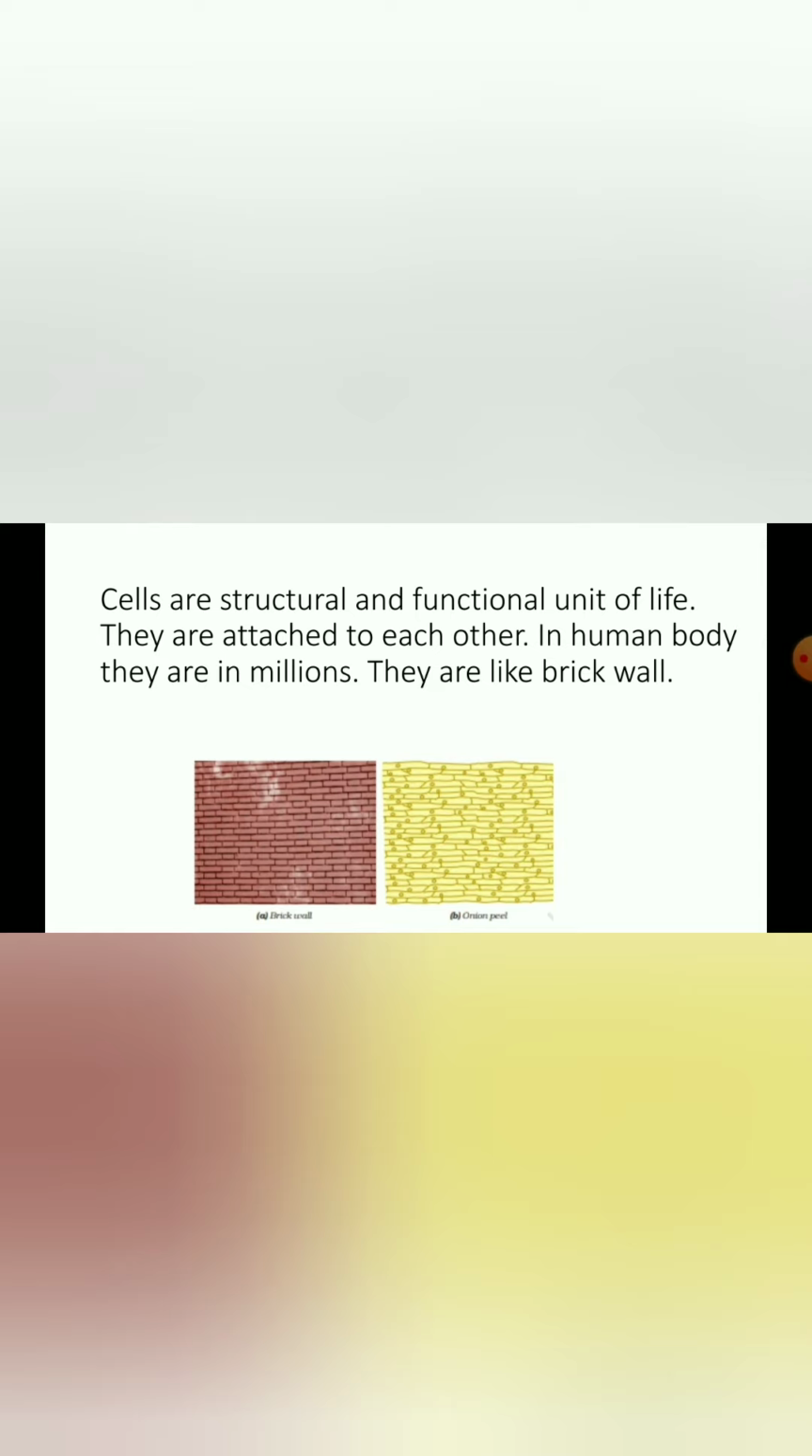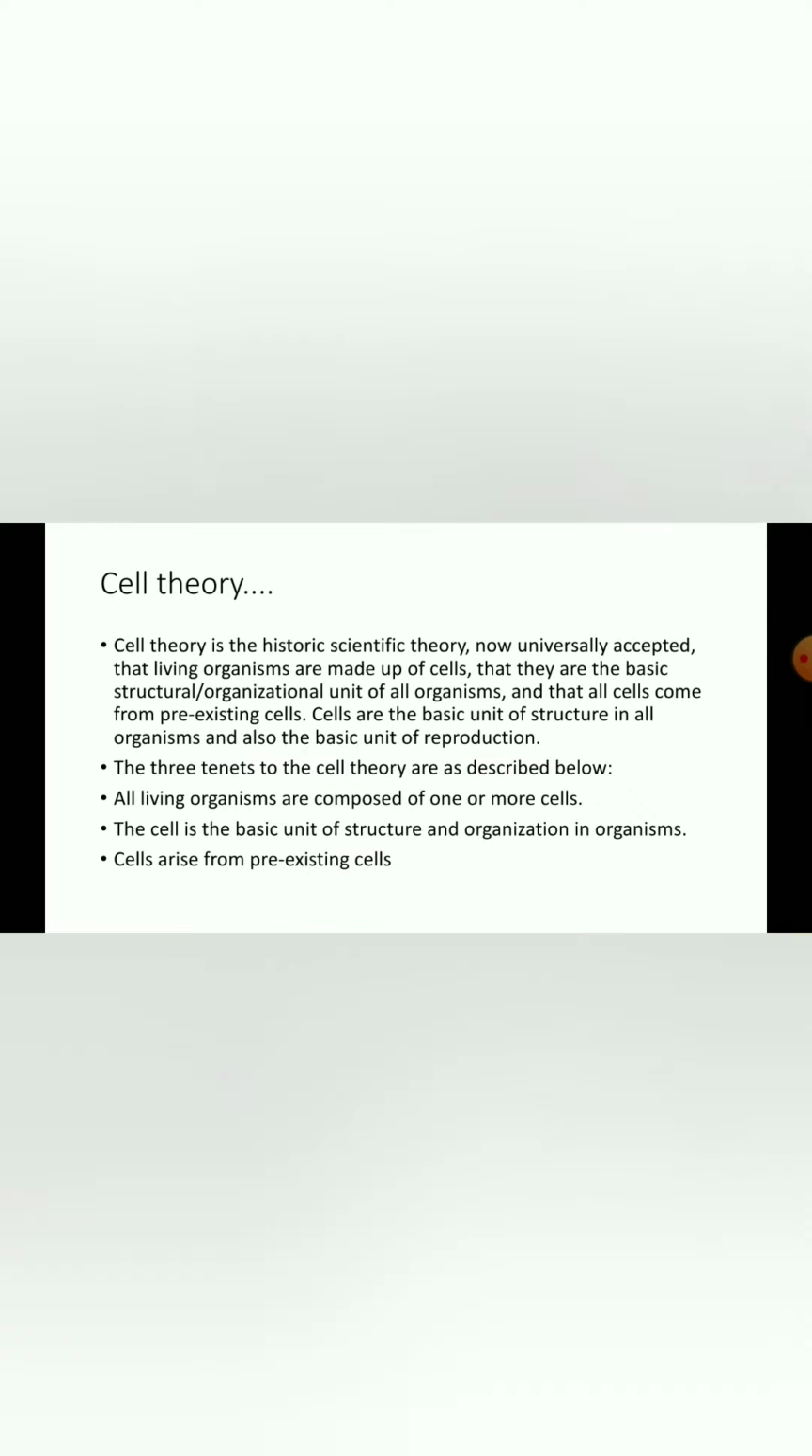Coming to the structure, you can see it here. They are also like brick walls, and in the onion peel also you can see a brick-like structure. The same structure you can see on your hands, as I showed you earlier, those are the epithelial cells or epidermis cells, which form the cellular layer.